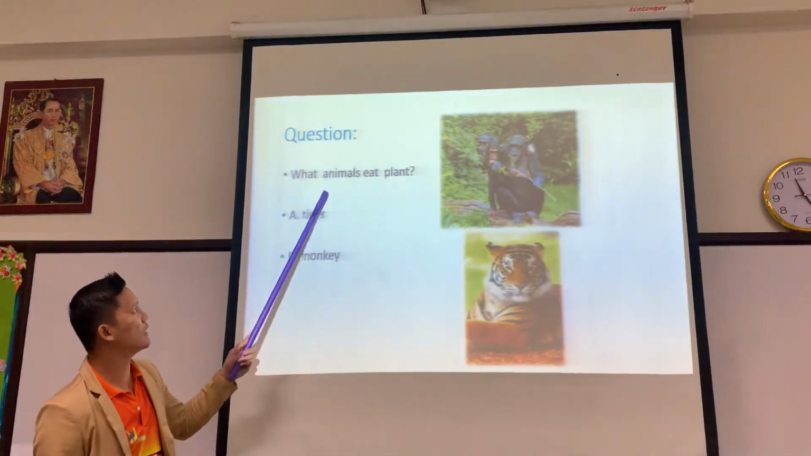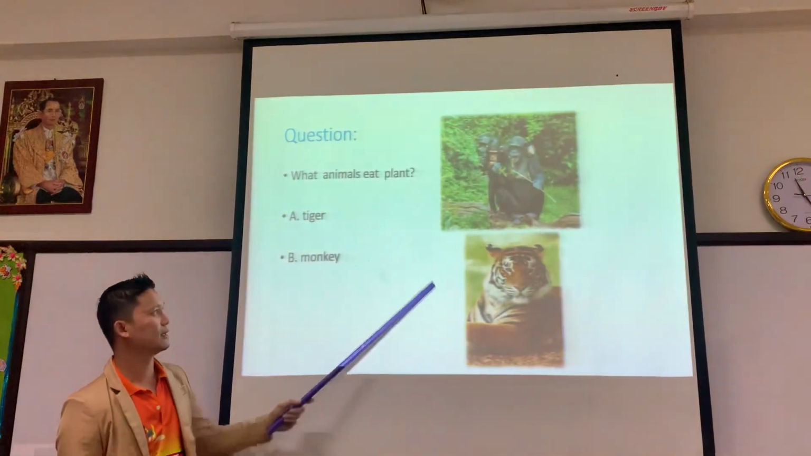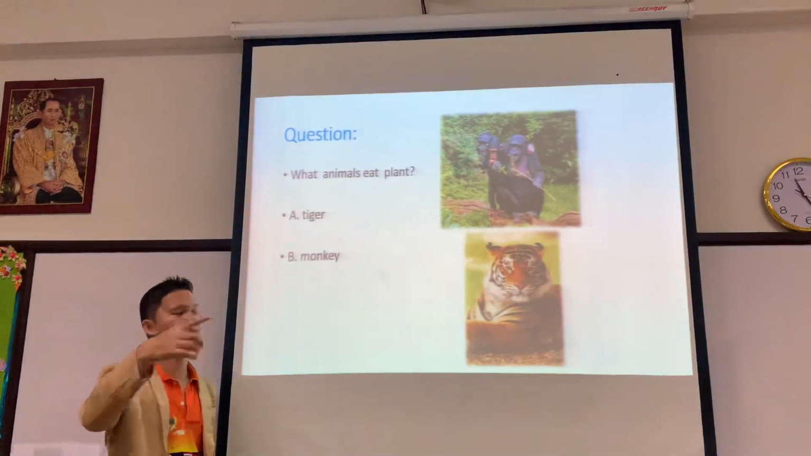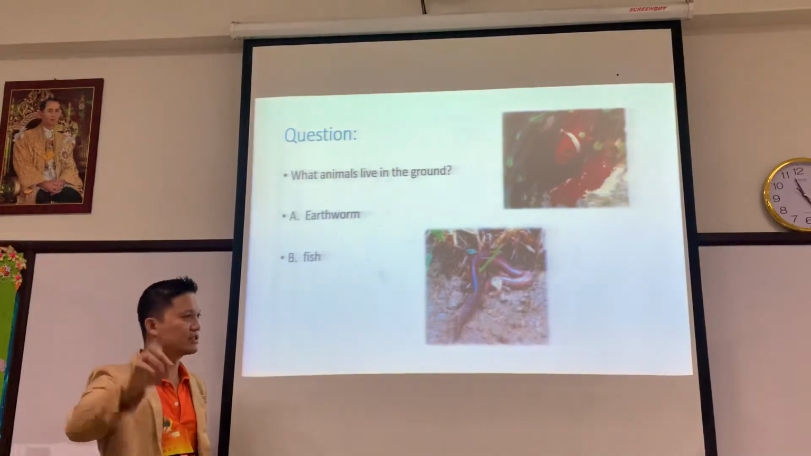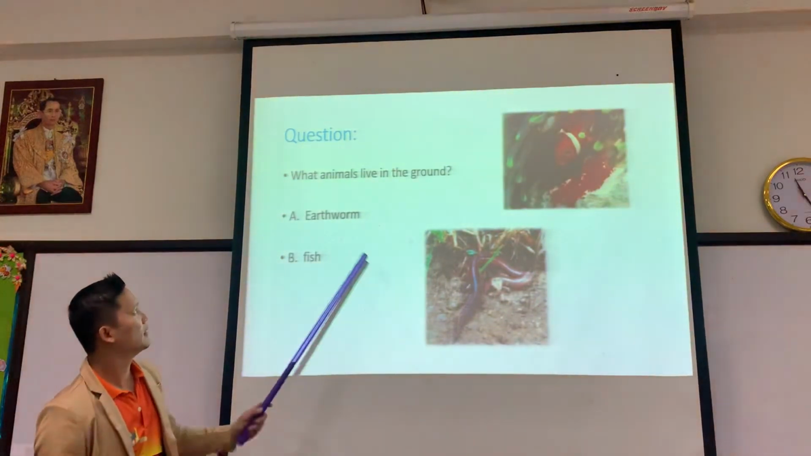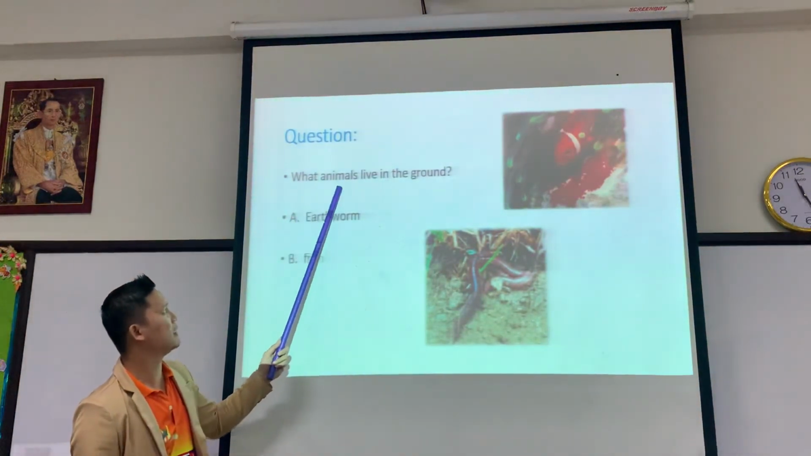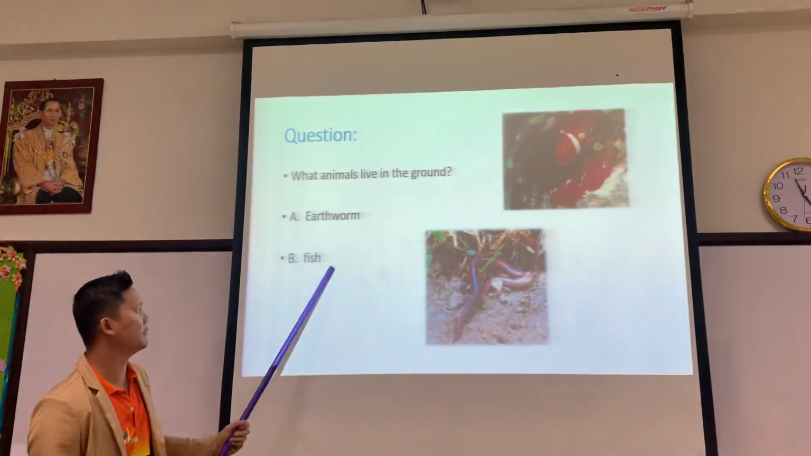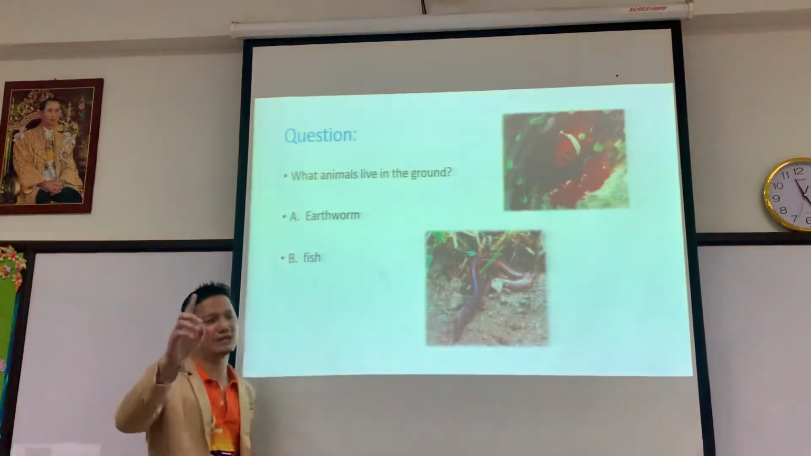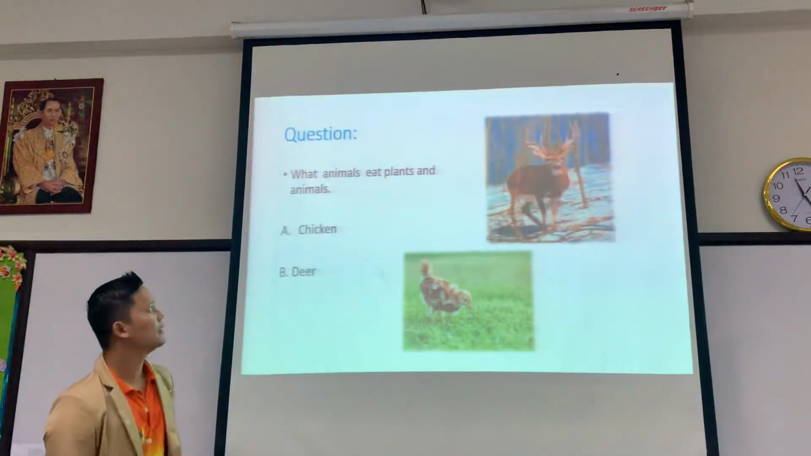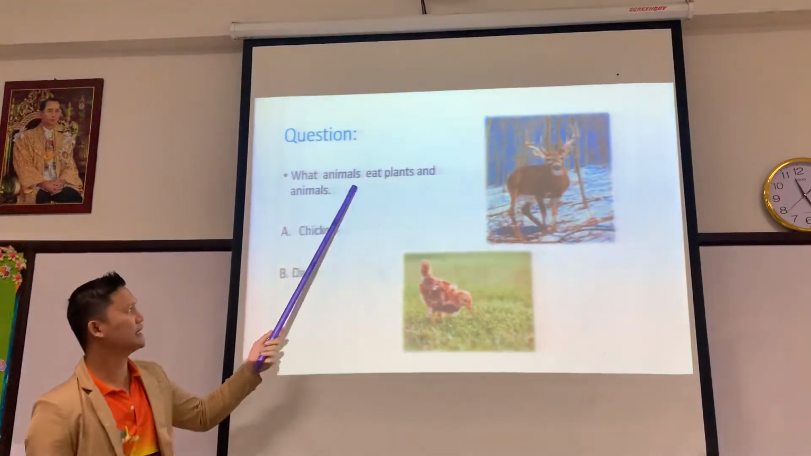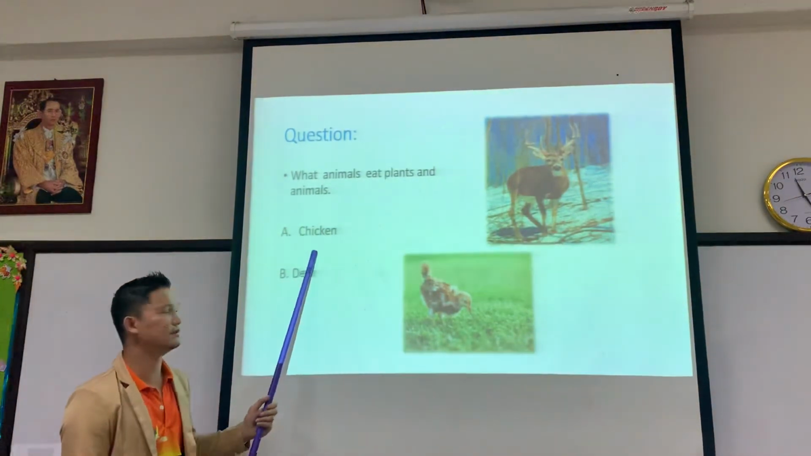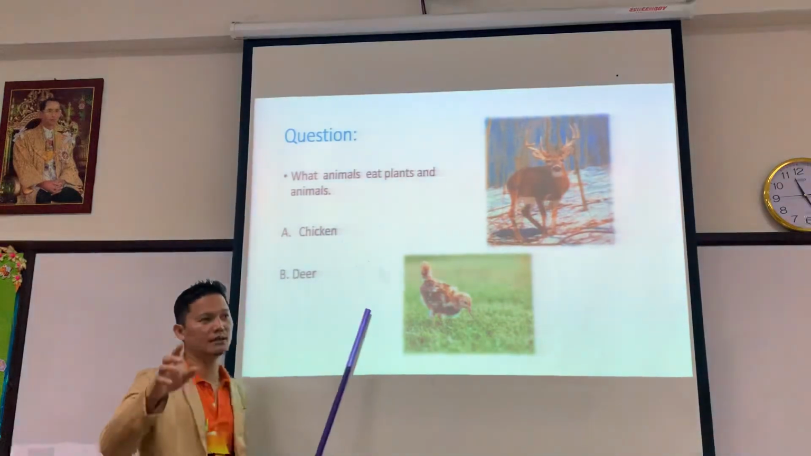Question number 3. What animals eat plants? A, tiger, B, monkey. Can you answer by yourself? Next question. What animals live in the ground? A, earthworm, B, fish. Answer by yourself. What animals eat plants and animals? A, chicken, B, deer.